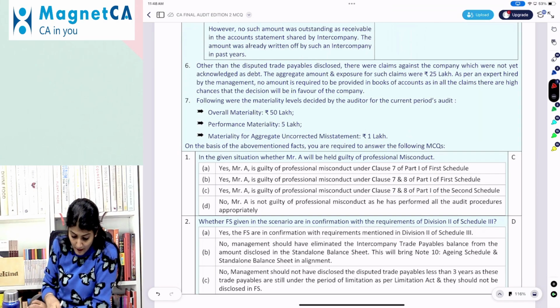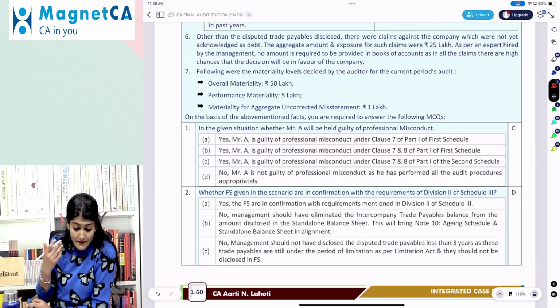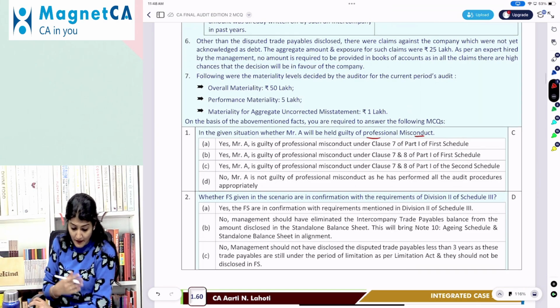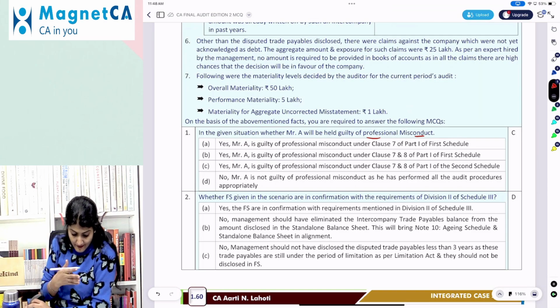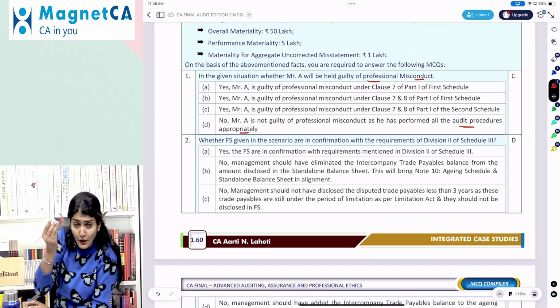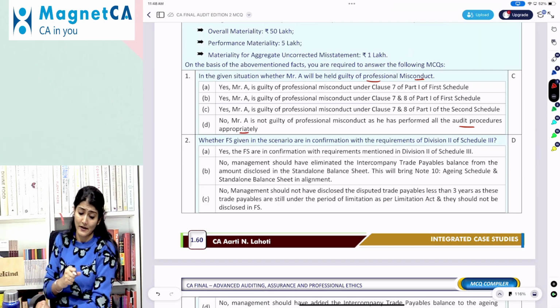On the basis of the above mentioned facts, you are required to answer the following MCQ. In this given situation, whether A will be guilty of professional misconduct, right? So it says yes, and no, he is not guilty as he has performed all the audit procedures. Or yes, he has just taken the representation from the management without doing the required checking.